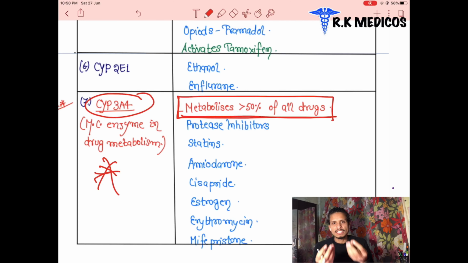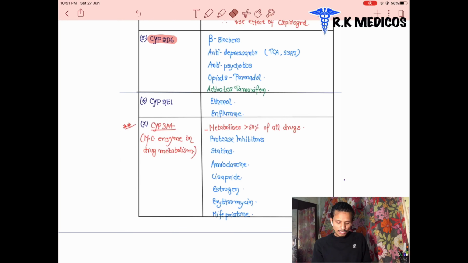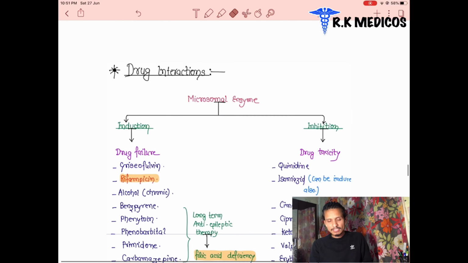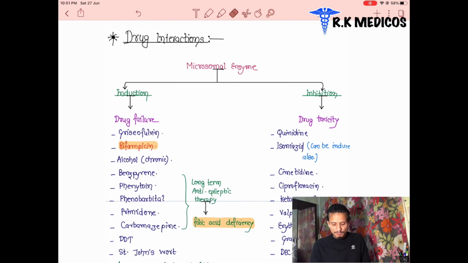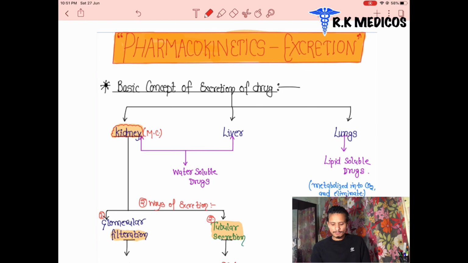The drugs we take inside our body get metabolized from more toxic to less toxic and then are excreted from the body. 50% of all types of drugs, in different patients, are metabolized by the one and only CYP3A4. CYP3A4 metabolizes 50% of our drugs, and it is the most common enzyme of the cytochrome P450. Next is drug interaction, which we are not going to discuss here now.